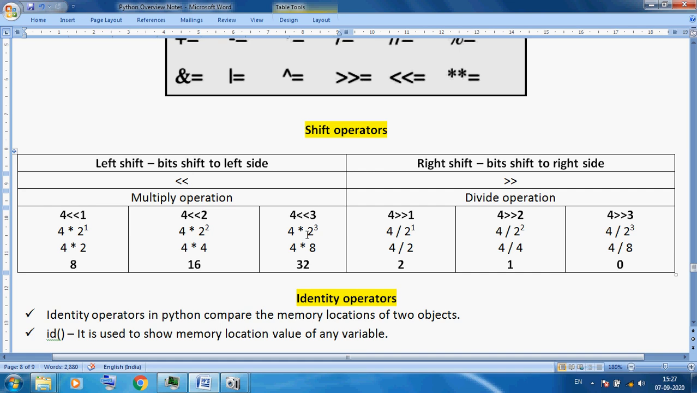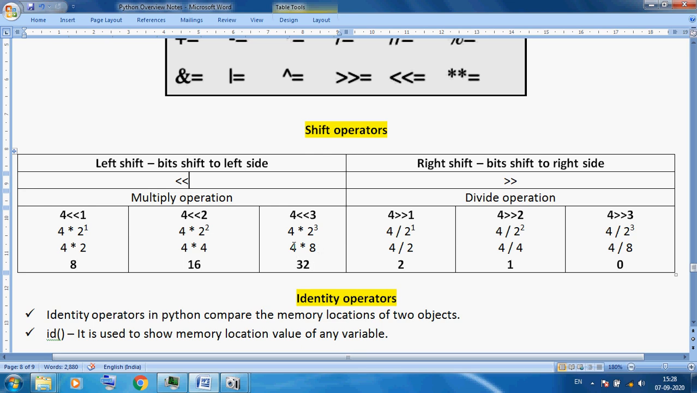So this is always power of 3, power of 2. So you can see 2. After multiply, because in left shift we use the multiply operation, 8, and the final output is 32. This thing we calculate separately on paper, but in Python we can directly use this and we will get this output.